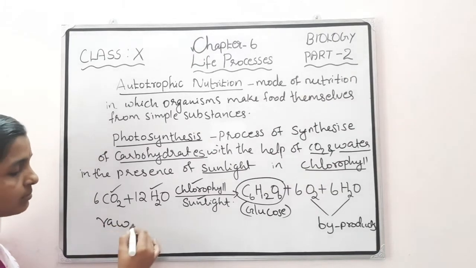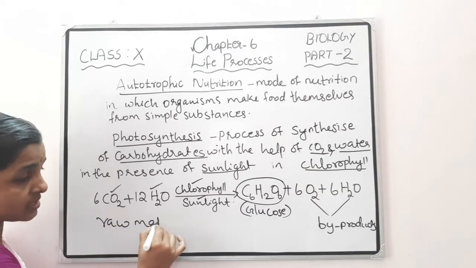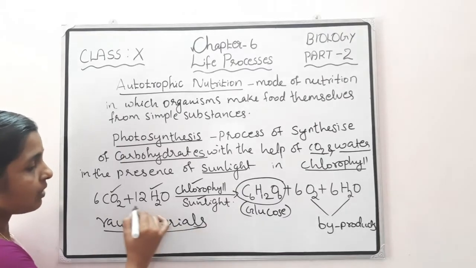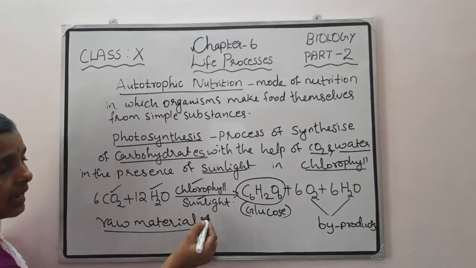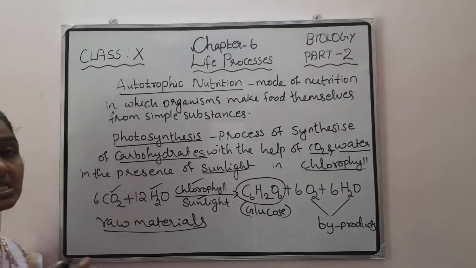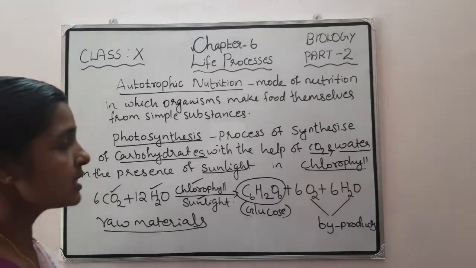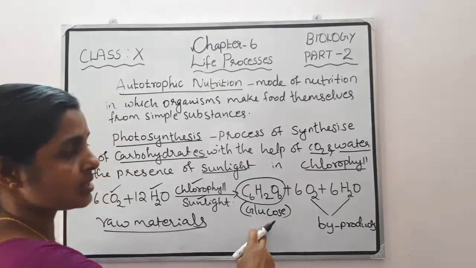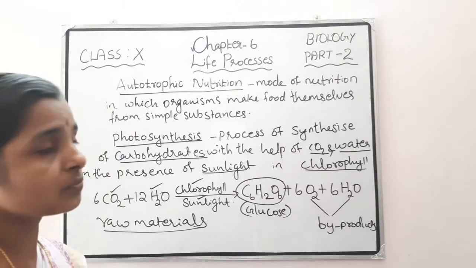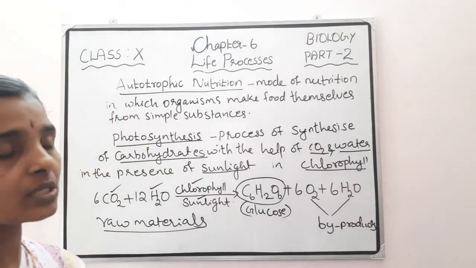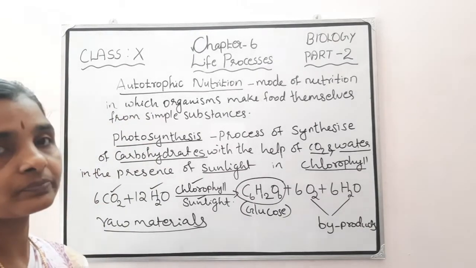So these all are very important questions. Which are the raw materials of photosynthesis? Carbon dioxide, water, chlorophyll and sunlight are the raw materials of photosynthesis. Which is the main product of photosynthesis? Carbohydrate or glucose is the main product of photosynthesis. Which are the byproducts of photosynthesis? Oxygen and water molecules are the byproducts of photosynthesis.